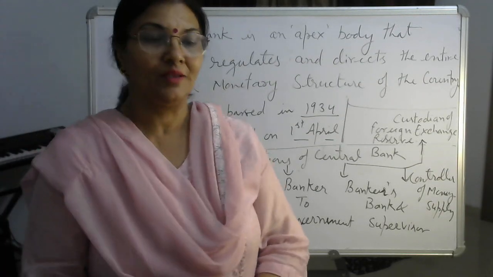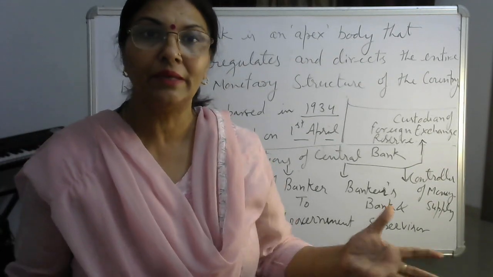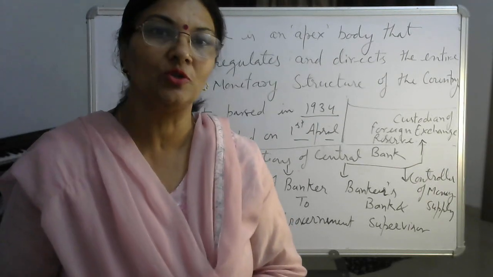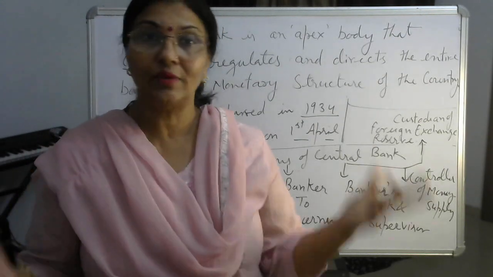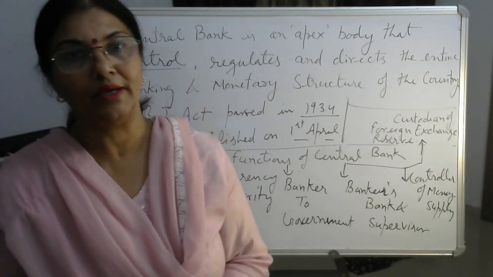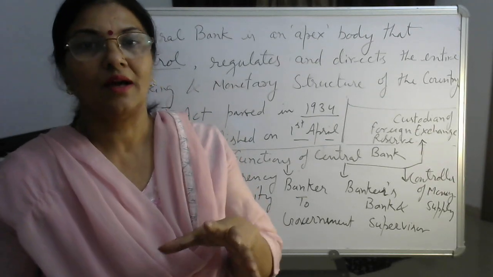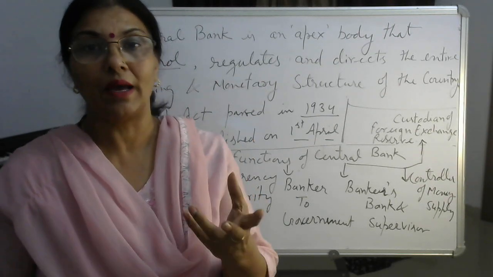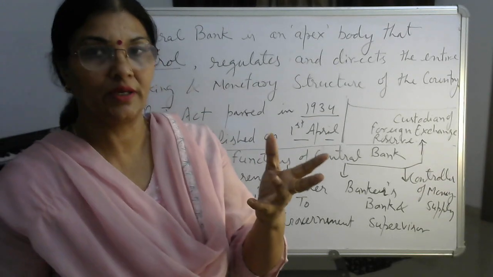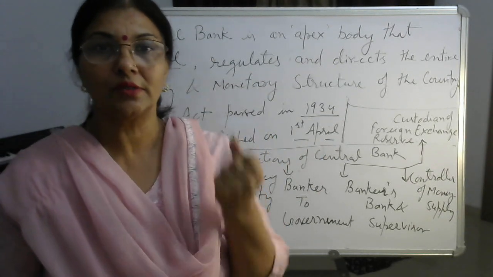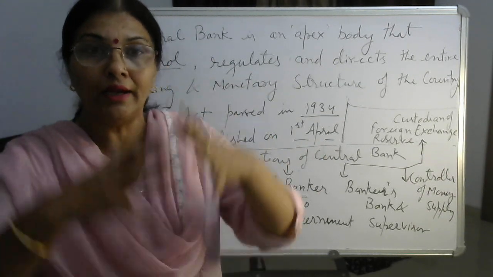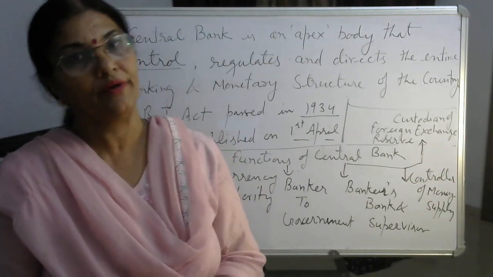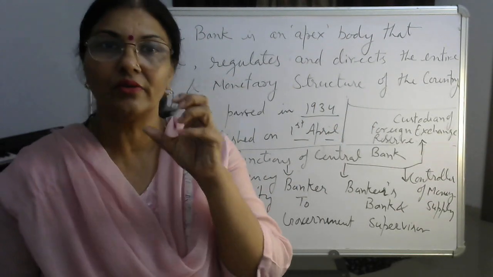So yesterday I explained to you money multiplier, which is very important from the board examination point of view, because the questions may be asked in different ways, right? In today's class I will teach you the central bank, which is an apex body that controls, regulates and directs the entire banking and monetary structure of the country. That is known as central bank.